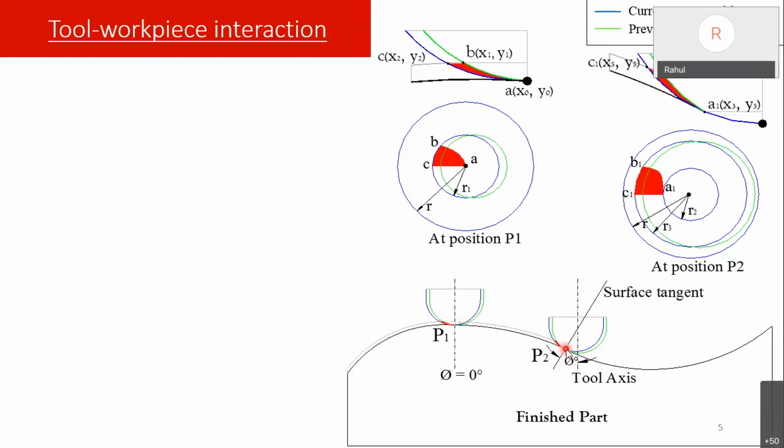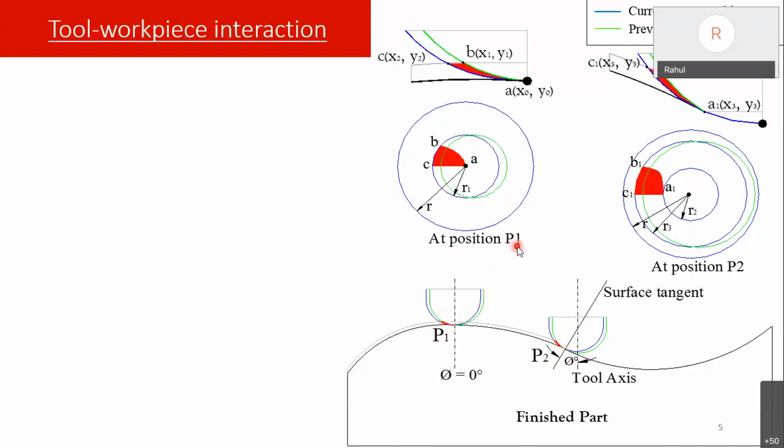Now if the point of contact is changing, then the tool surface which is in contact with the workpiece will be changing. So to explain this, I have magnified the mechanism involved here at point P2, and here at point P1. So I have magnified these 2 points or 2 regions.